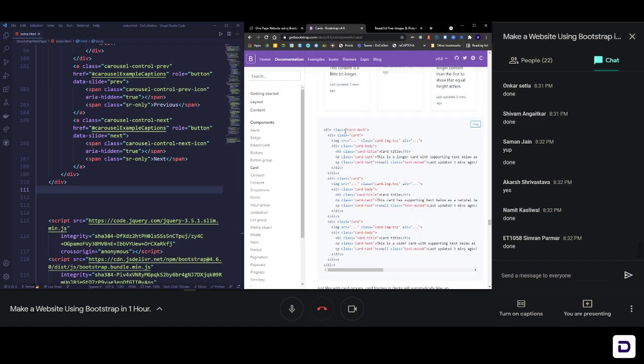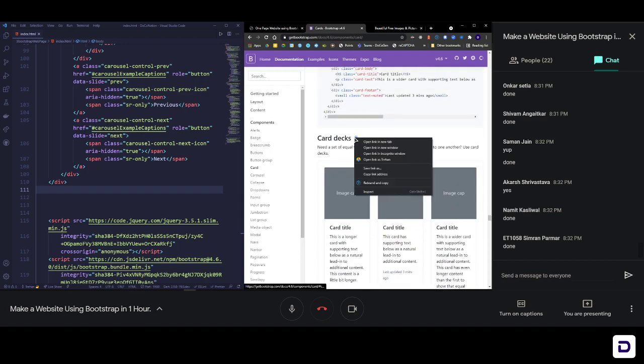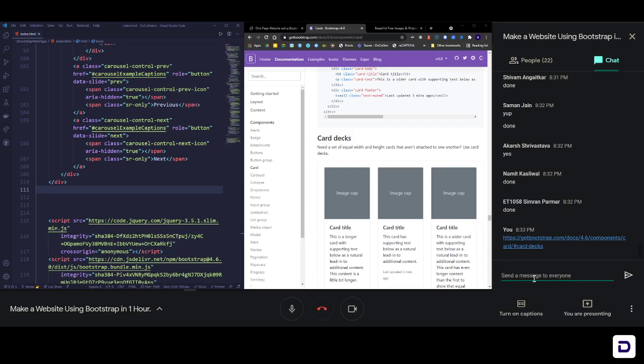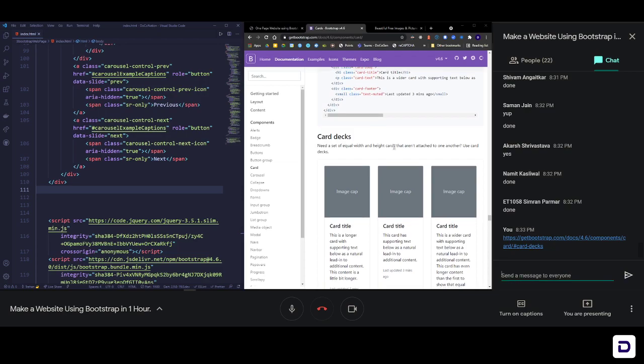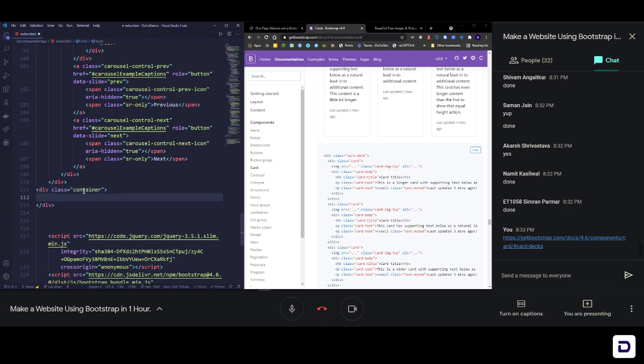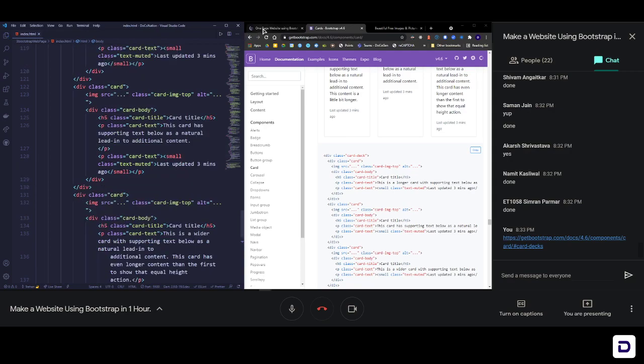Okay, card deck. If you guys want, I'll send you the link of this particular thing so that you don't have to scroll. So just click on this and you'll be taken to the exact position, and you can then copy this code. Okay, copy this code and come here, and again before we paste it we need a container. So container, and inside the container place the cards. Save it and let's have a look.